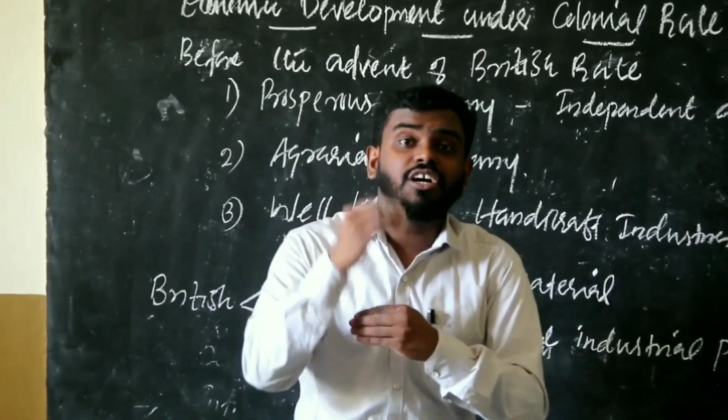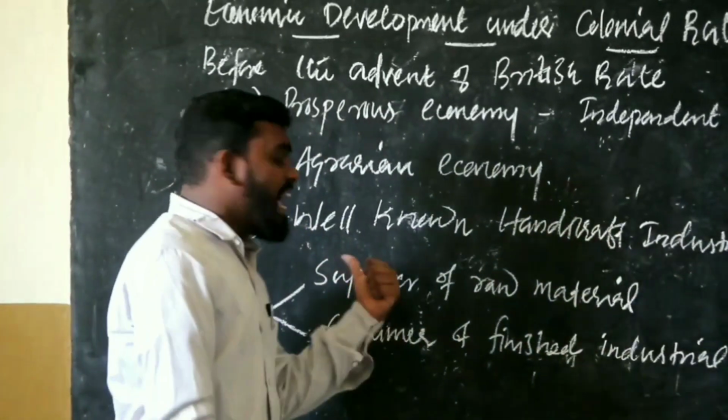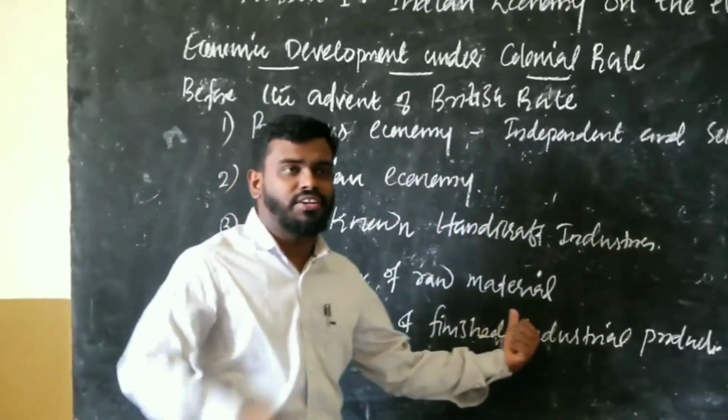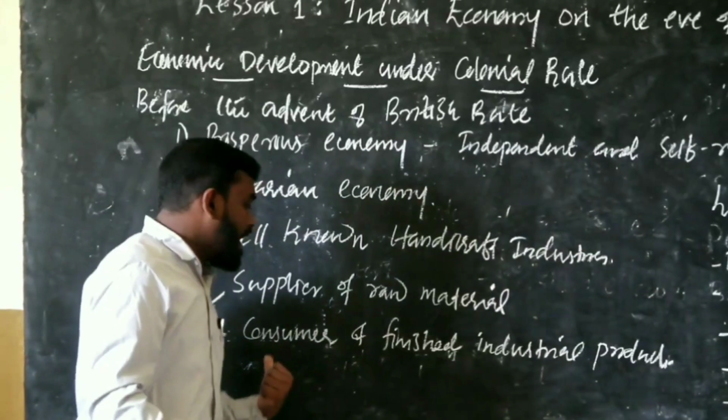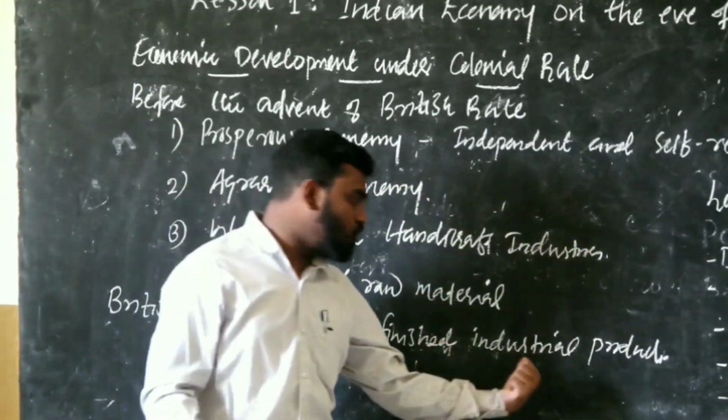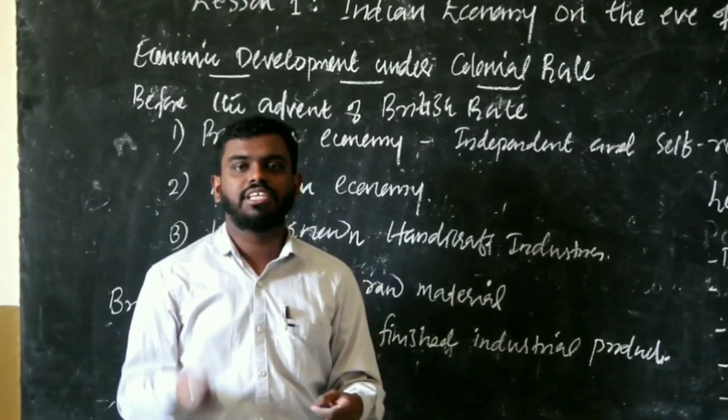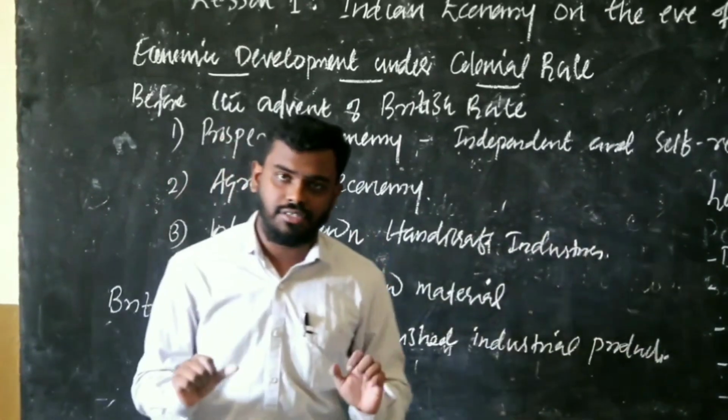The Britishers changed the Indian economy into a supplier of raw material for feeding their industries and a consumer of their finished goods produced in their industries.